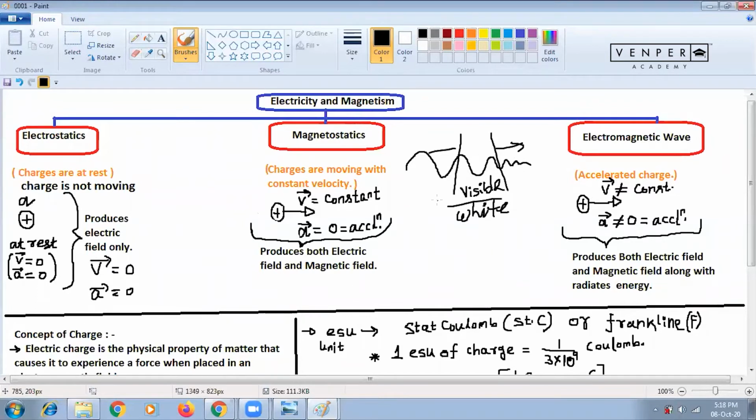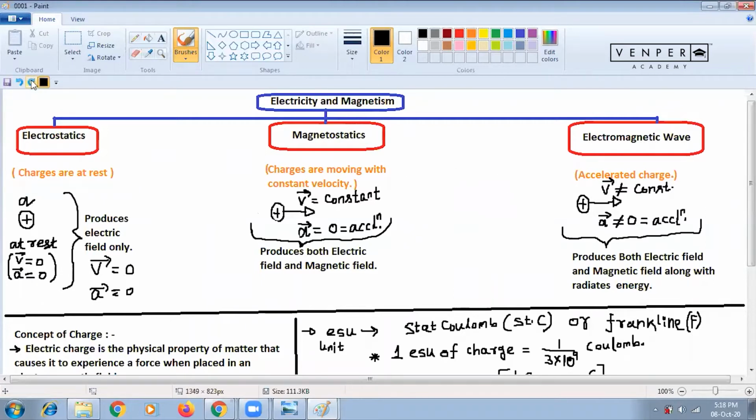About this electromagnetic spectrum, we'll study in detail. All the spectrum we'll see, in detail, in the electromagnetic waves chapter. That will come at the last. So that's the idea, no need to worry about this now.